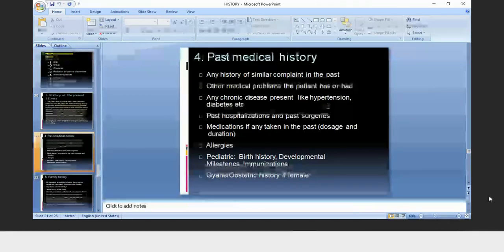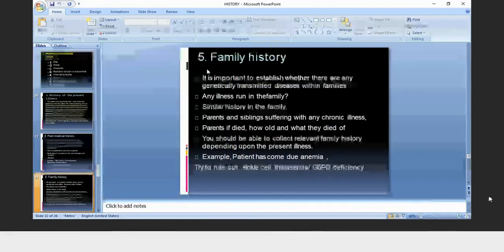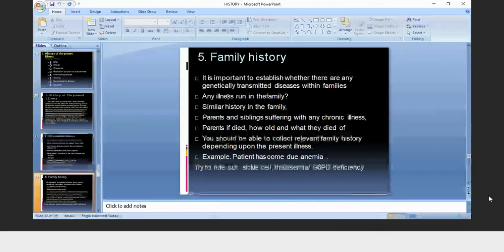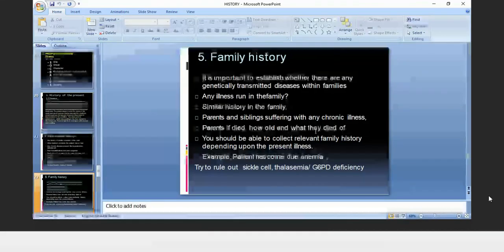Then after that, the family history. It is important to establish whether there are any genetically transmitted diseases within the family. There are certain diseases which are transmitted within the family. Then you have to ask. It is very important. Is there any illness running in the family? Similar history in the family. Parents and siblings suffering with any chronic illness, just like in case of tuberculosis, if one person is suffering, others might get infected. Parents, if died, how old and what they died of. You should be able to collect relevant family history depending upon the present illness.